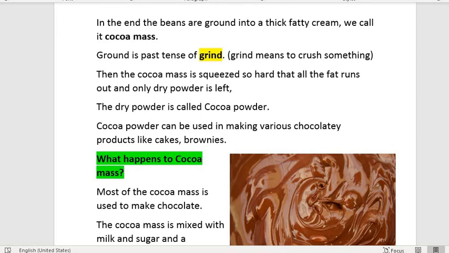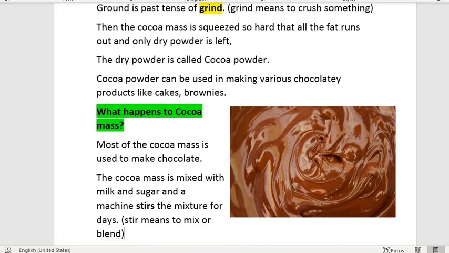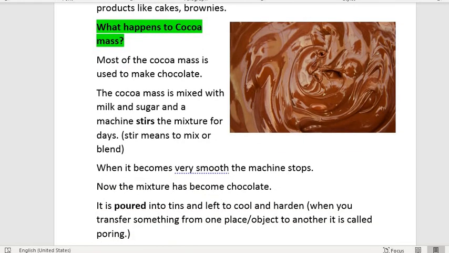Now what happens to the cocoa mass? Some of the cocoa mass was squeezed for the powder, but most of it is used to make chocolate. And how do we make chocolate out of cocoa mass? We mix milk and sugar in it, and a big machine stirs the mixture for many days. Stirring means to mix something or to blend something. When the paste becomes very smooth, the machine stops, and the paste is then called chocolate. It is poured into little tins or big tins, and then it is left to cool and harden.